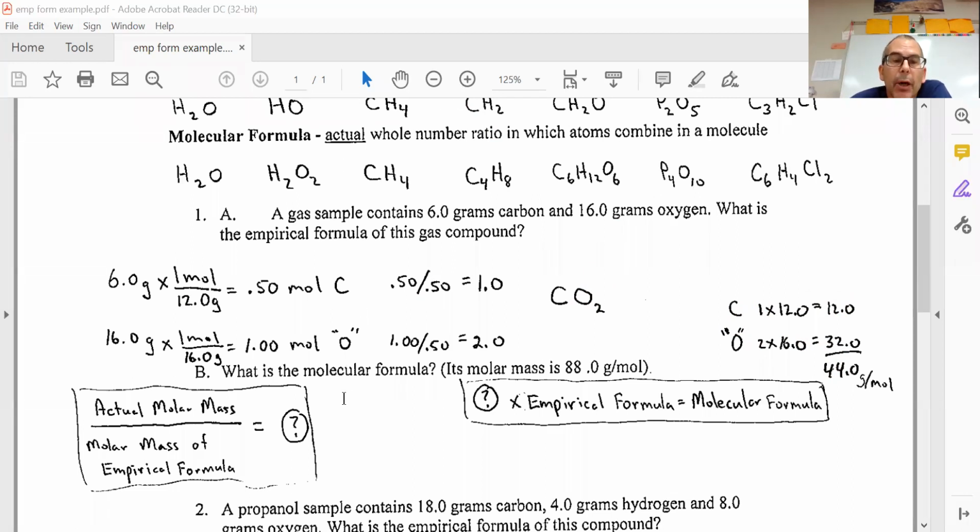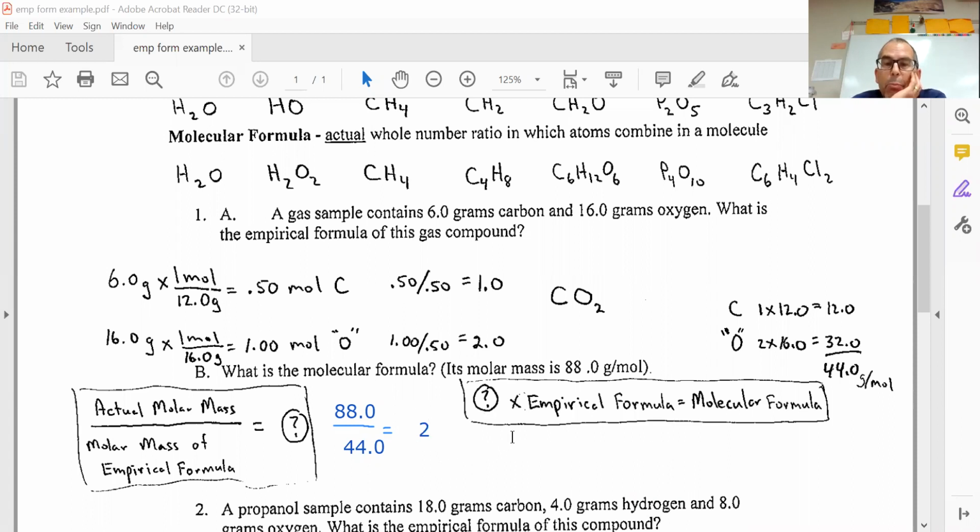So I'll take my actual molar mass, which we said was 88.0, and put that over, I'll draw a little line here, the molar mass of the empirical formula, which is 44. And this should always come out to be a whole number, or with rounding close to a whole number. So I get a whole number of 2.